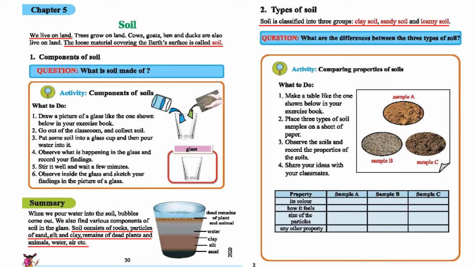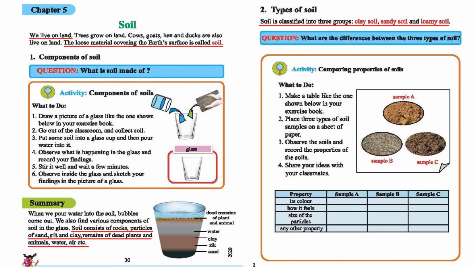Types of soil. The soil is classified into three groups. One is known as clay soil, another is sandy soil, and the last is loamy soil. So you can see that the soil is divided into three parts. Let us see why they are divided into three parts, because of their characteristics. We will see their differences.